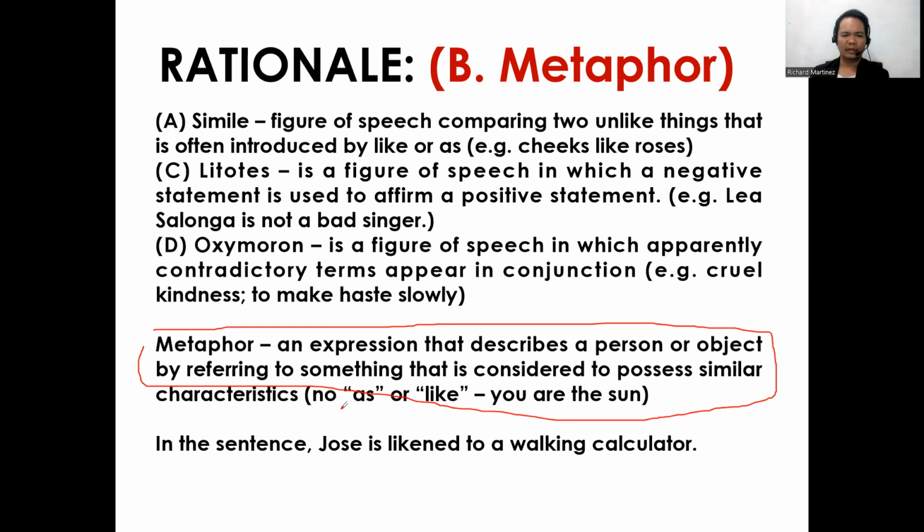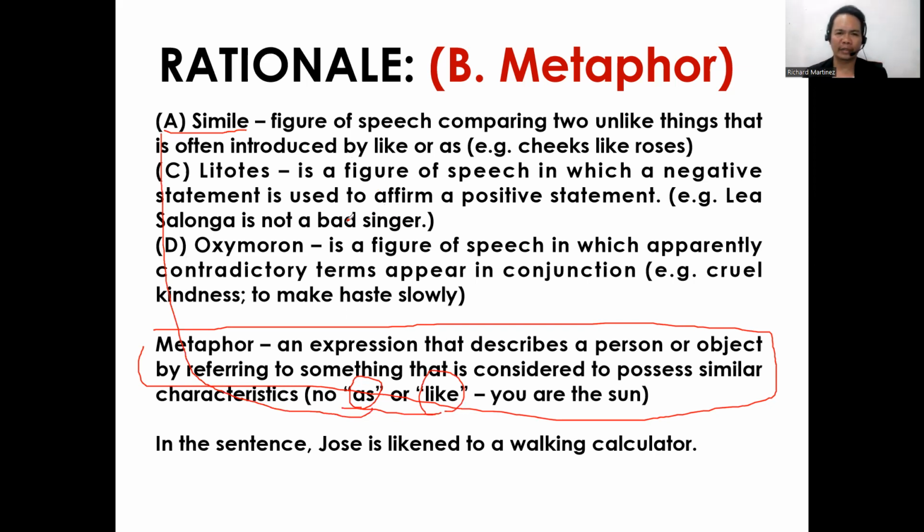So describing directly, and without using the word as or like, because if the sentence uses as or like in describing two different things, that is simile. Okay, so simile is a figure of speech comparing two unlike things that is often introduced by like or as. Example, cheeks like roses.